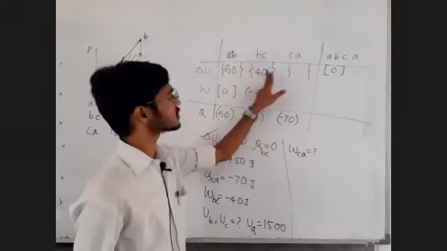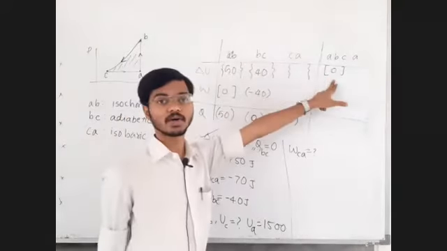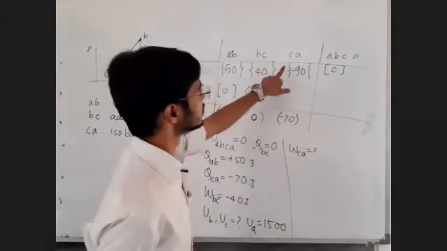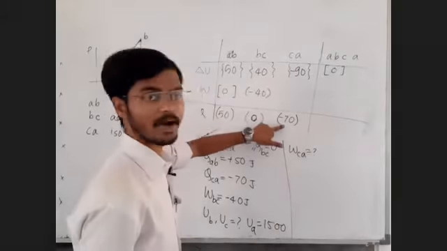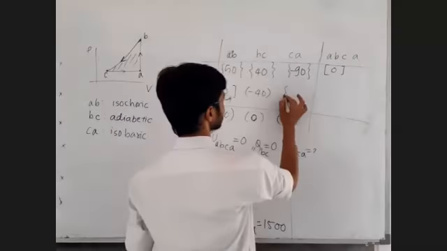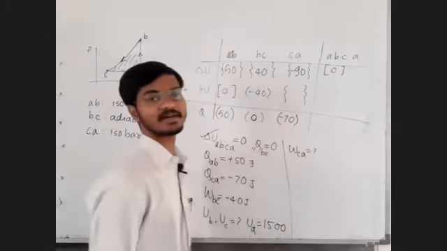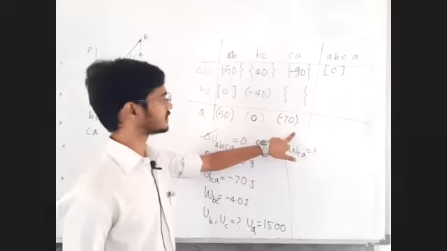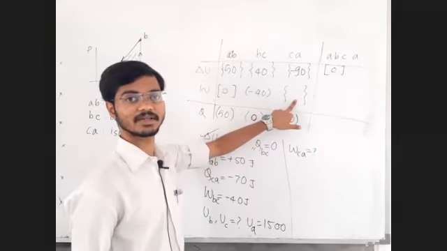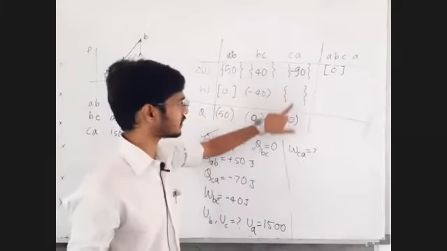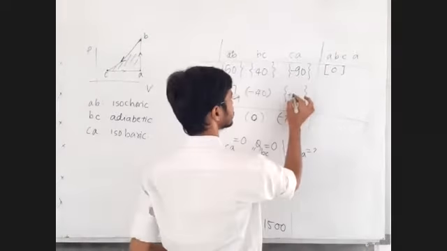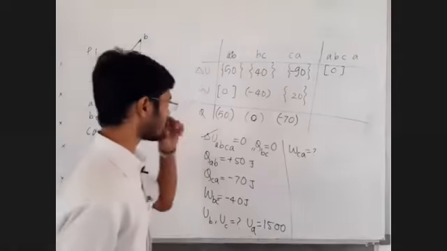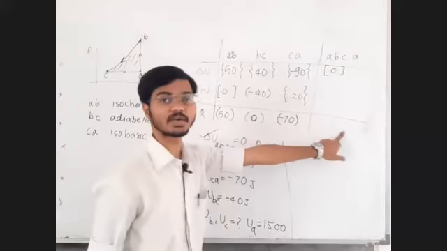This plus what equal to 0? Minus 90. Perfect. This plus what equal to minus 70? What do I write here? Plus 20 or minus 20? Don't get confused. Addition equal to this. So here I shall write plus 20 or simply 20. Okay, fine. This plus this equal to this.